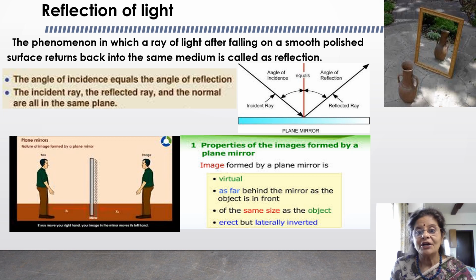Now, you are very familiar with the two laws of reflection, which you have already learned in your lower classes. The angle of incidence is equal to the angle of reflection. The incident ray, the reflected ray, and the normal to the mirror at the point of incidence all fall in the same plane. These two laws are applicable to almost all reflecting surfaces, including spherical mirrors.